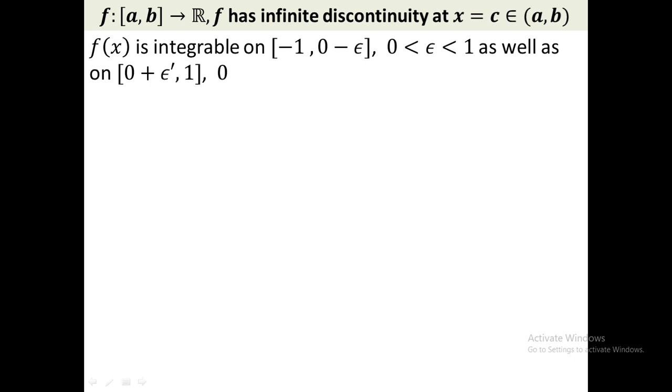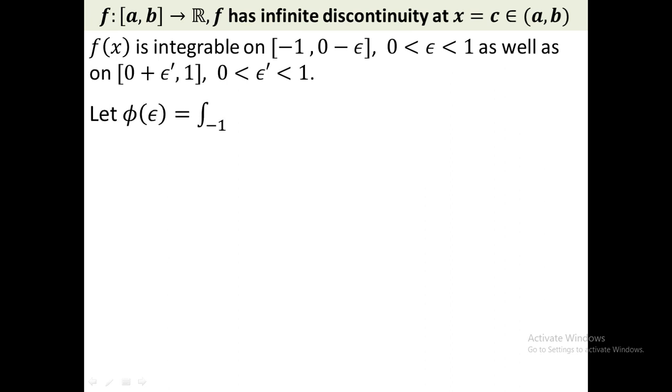Clearly f(x), that is 1/x, is integrable on -1 to 0 minus epsilon, and on epsilon dash to 1, because there is no point of infinite discontinuity here. And 1/x is a rational function, a polynomial divided by another polynomial, therefore f(x) is continuous on both intervals, therefore it is integrable in the sense of Riemann integration on both the integrals.